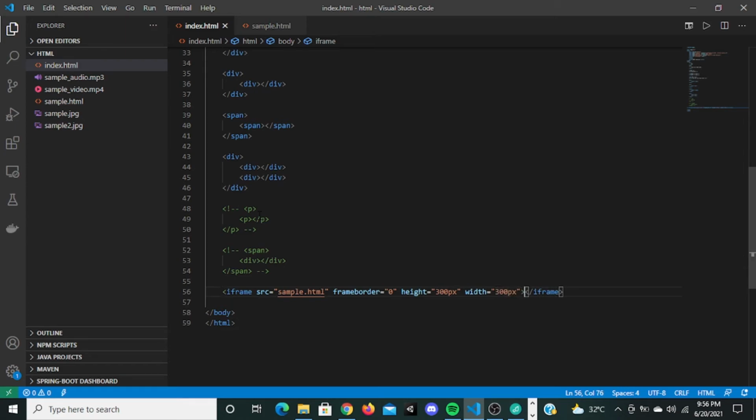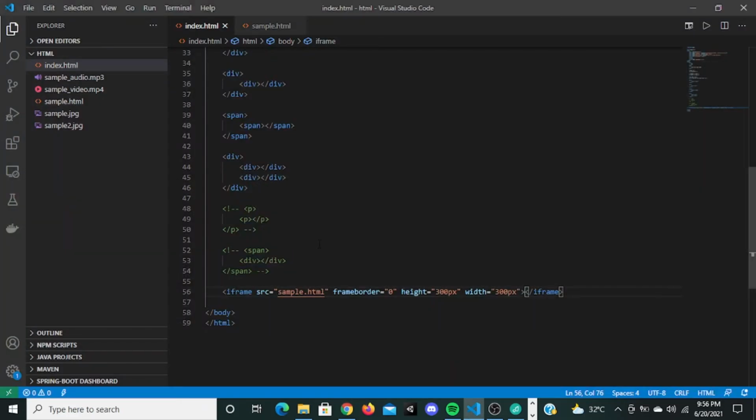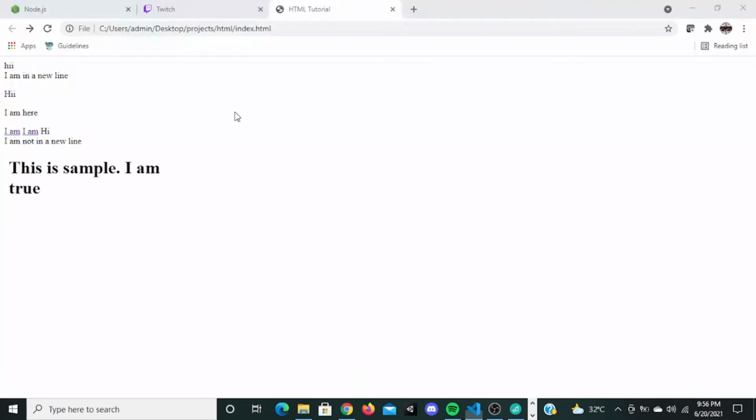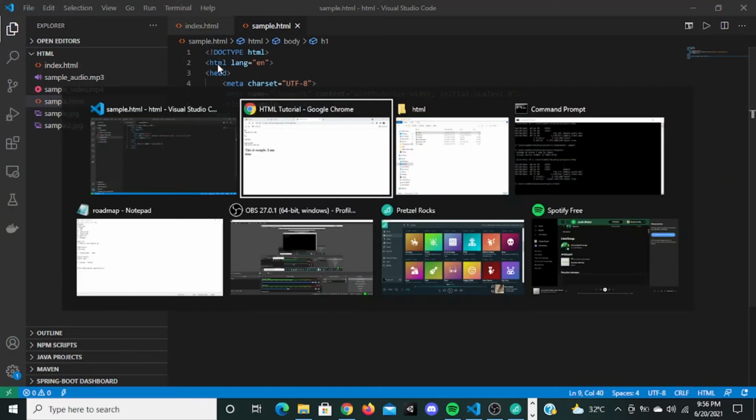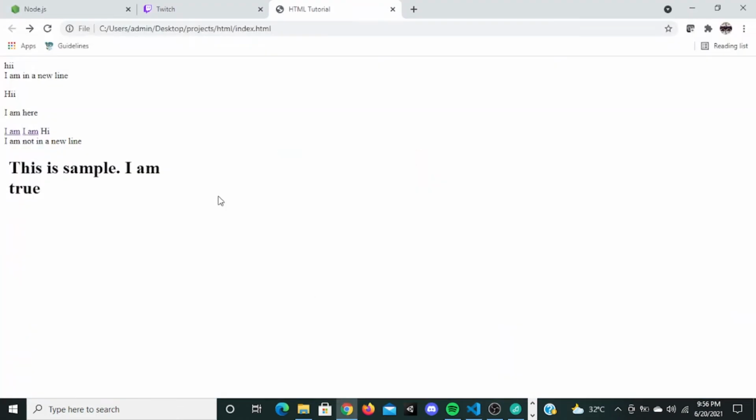Now when you save this and refresh, you can see this is sample, I am true. This thing right here is displayed inside this. So whatever HTML page you have, you can display it there.